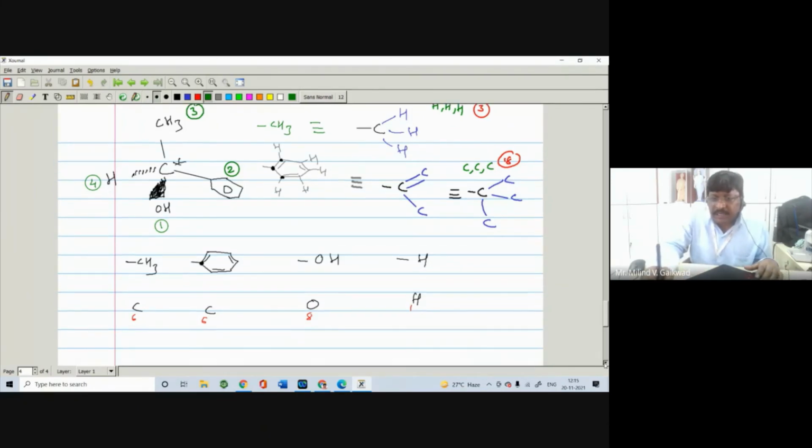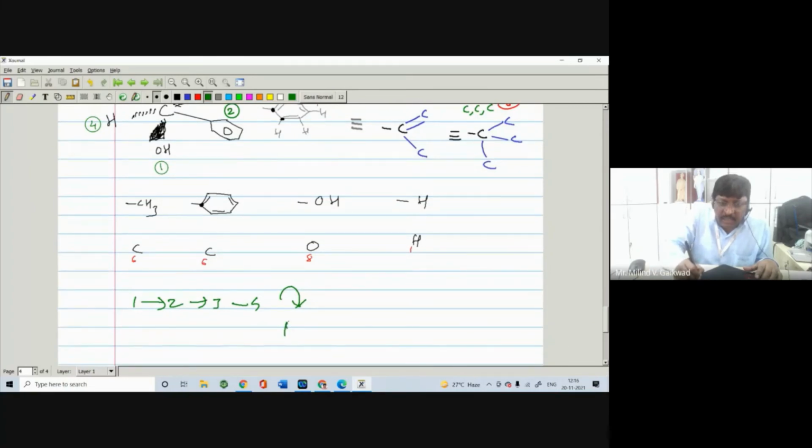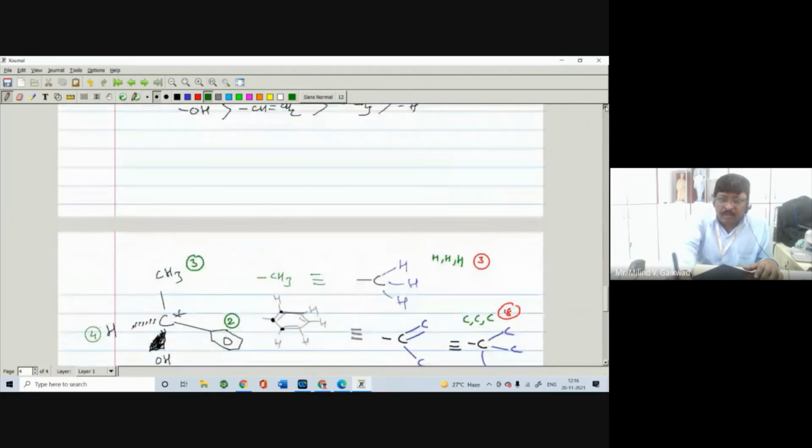Now, after assigning the priority we have to see the model. When you see the model from 1 to 2, 2 to 3 and 3 to 4, if your eyes travel in a clockwise direction, we assign the configuration R. R means rectus, and rectus means clockwise. And if your eyes travel in an anti-clockwise direction, then we assign S. S is anti-clockwise.